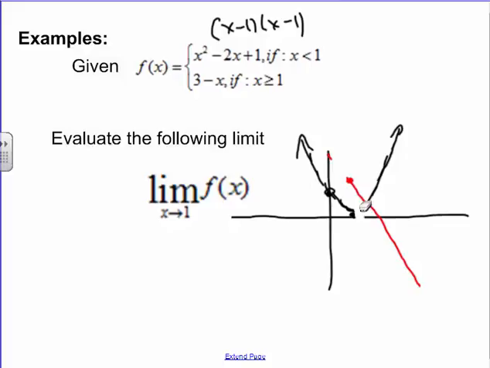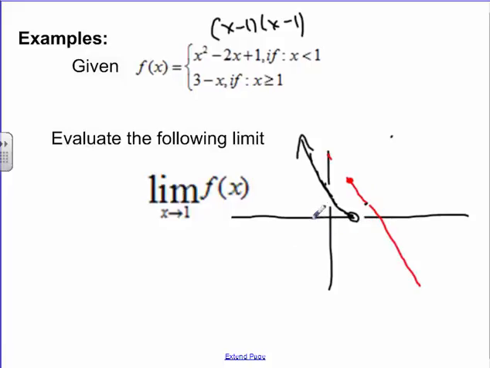Less than 1 means we're only going to get this little bit right here. It's going to have to be an open circle down here because we don't actually get that value. So maybe I'll clean this up a little bit. I'll get rid of that y-intercept here and draw it. You're going to have a part of a parabola that ends down there, and then it jumps up to this graph right here.